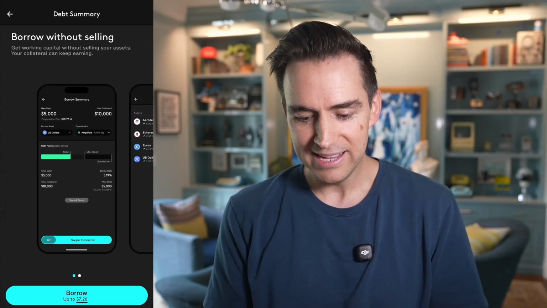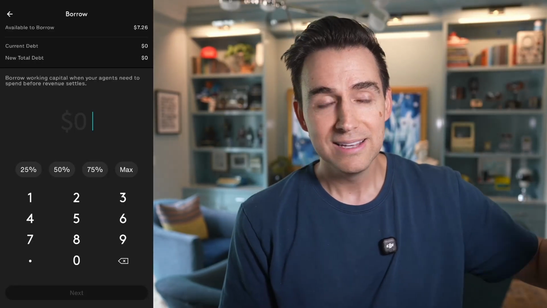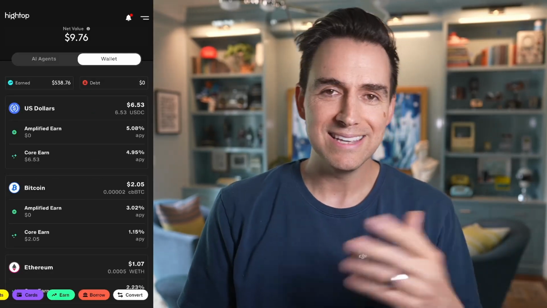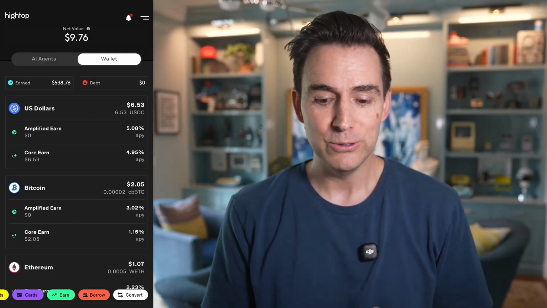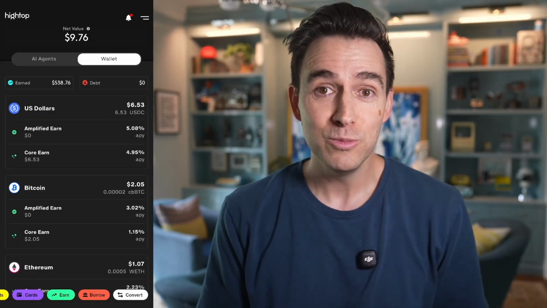But it's not just earn. Let's say you want to borrow. Let's say your AI agent needs some working capital. You can also borrow against some of your other assets. And if at any moment it needs to swap from one asset to the next, of course it can do that too. So Hightop is not just about payments, but it really is the full financial experience that an AI agent and that a human would need.